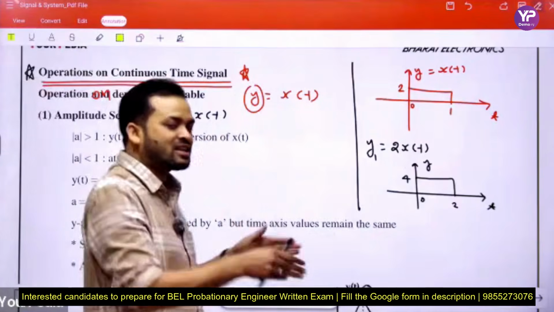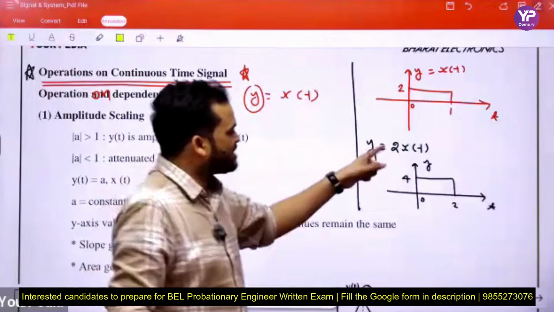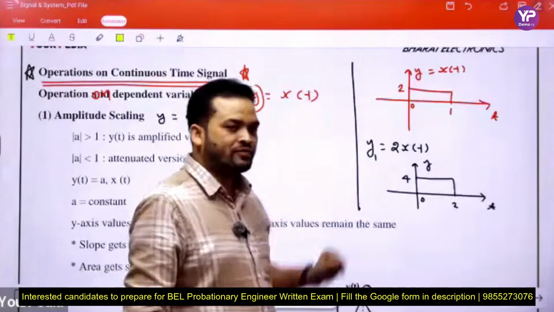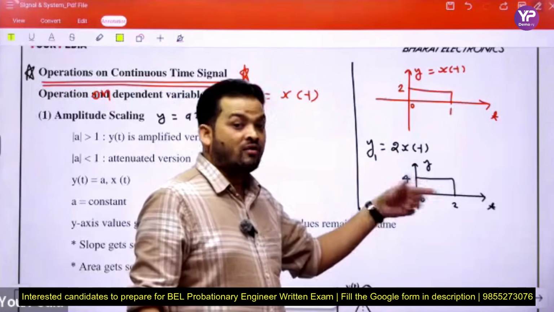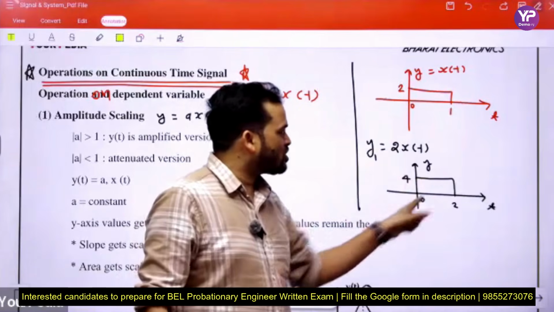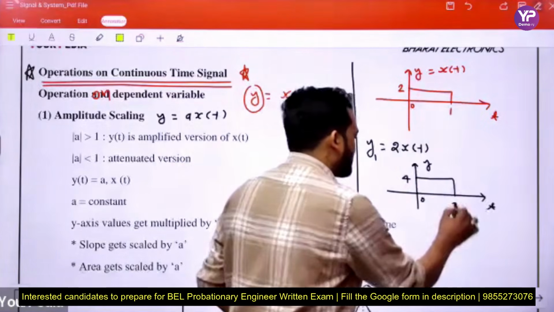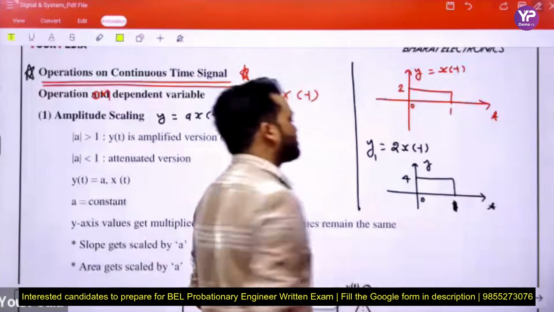If mod a is less than 1, if we consider here in place of 2, 1 by 2 x(t), then the magnitude becomes 1, in the range of 0 and 1. This is the 1.